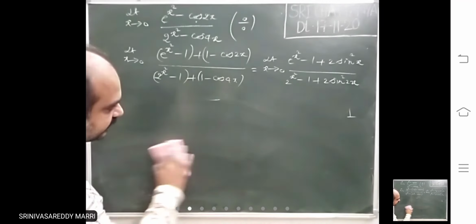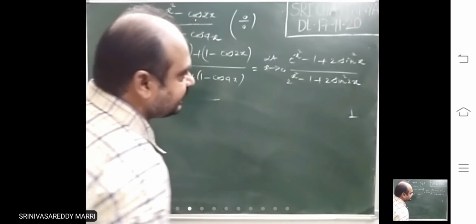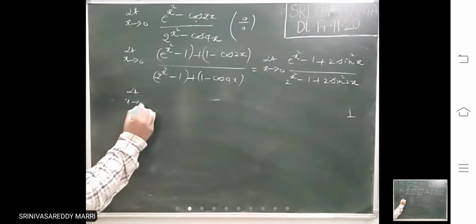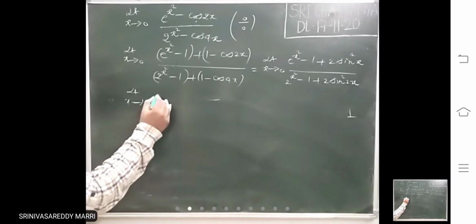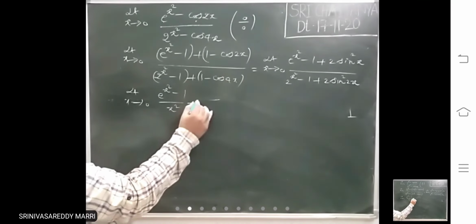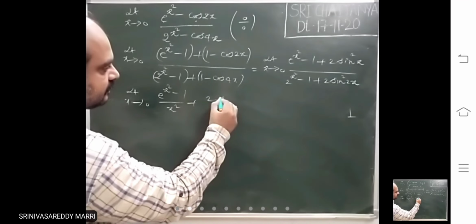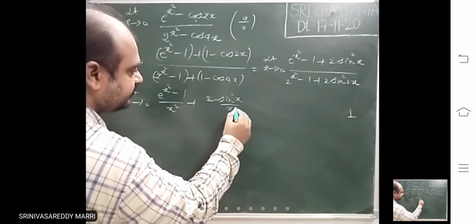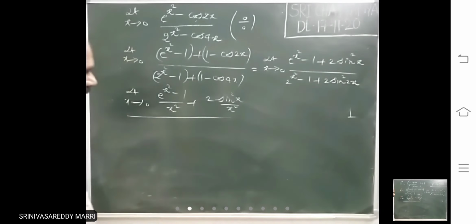Now I am dividing the complete numerator and denominator by x square.